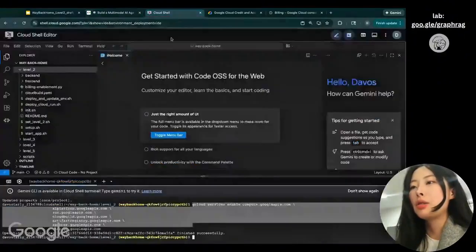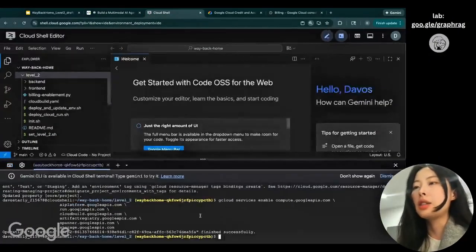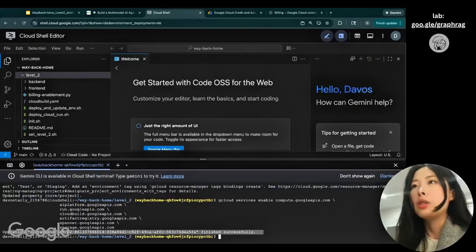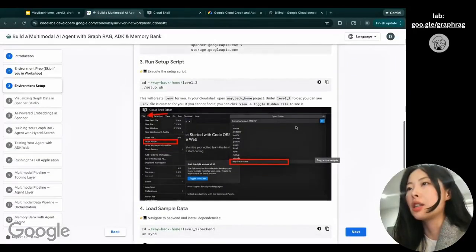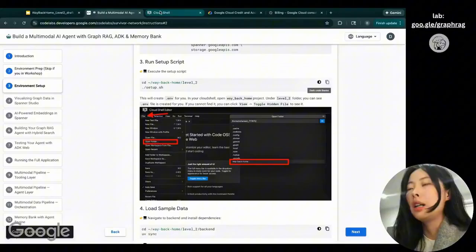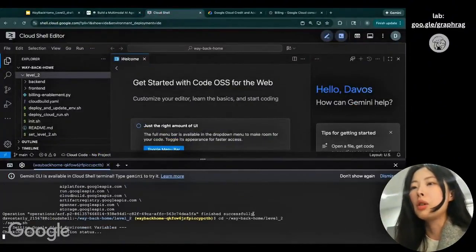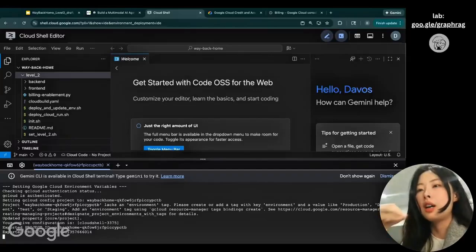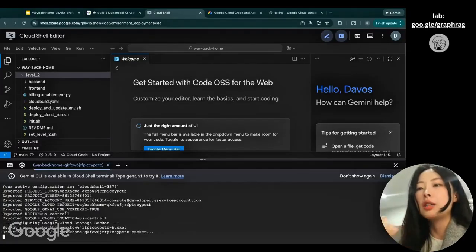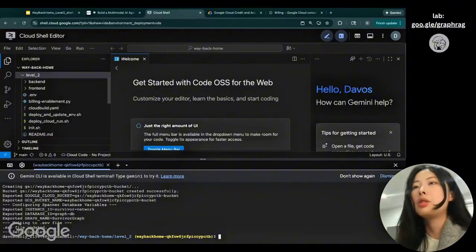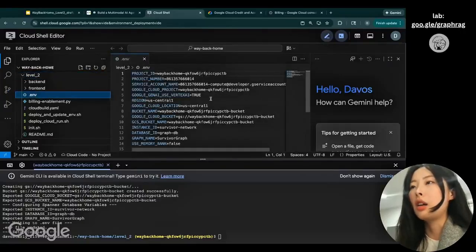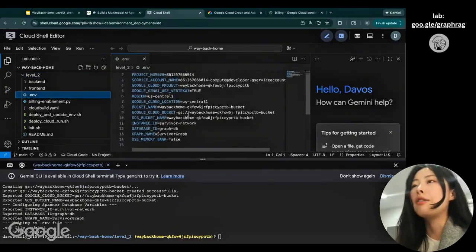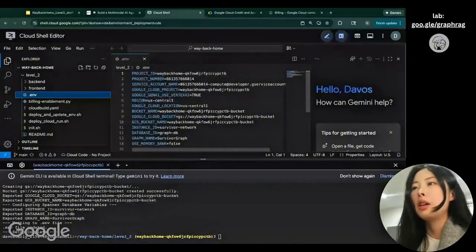So I'm going back to this IDE, and you can see that I successfully enabled all those APIs. So what's next is I want to run the setup script. Just copy this and paste it to the terminal. And here, what it does behind the scenes is it's grabbing all those environment variables and creating a .env file for me and putting all the values in the .env file. And here you can see there's a .env file under level 2. So I'm clicking the .env file.